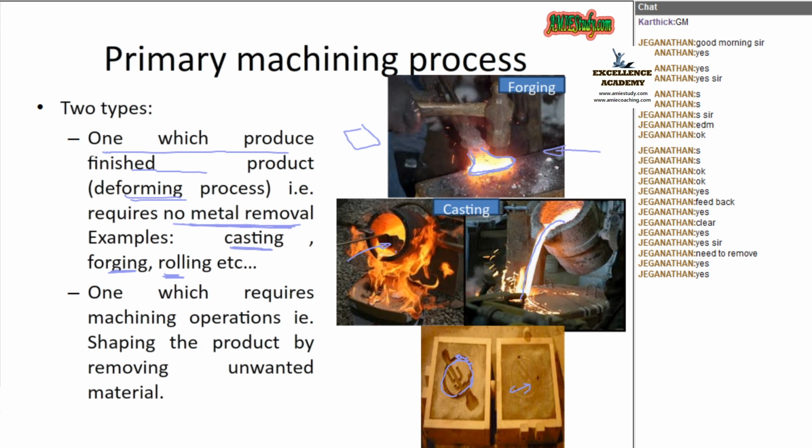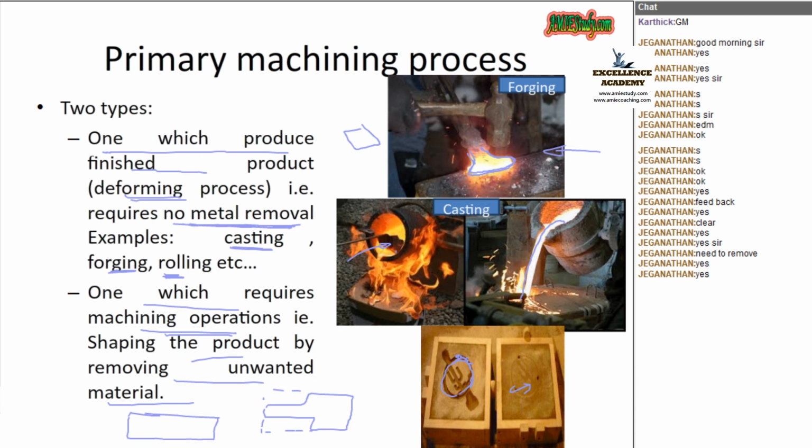Jagannathan, what is it that needs to be removed? Yes, that is the second one. That means one which requires the machining process. That is shaping the product by removing the unwanted materials. That is the second type. That means, if I want to make a shape like this from a raw material like this, I have to remove this much material.